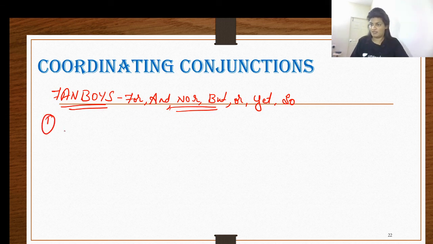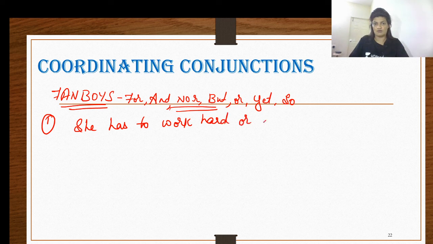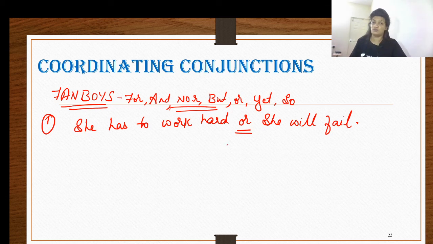Number one, as I told you earlier, she has to work hard or she will fail. Now the conjunction over here is or. She has to work hard or she will fail.